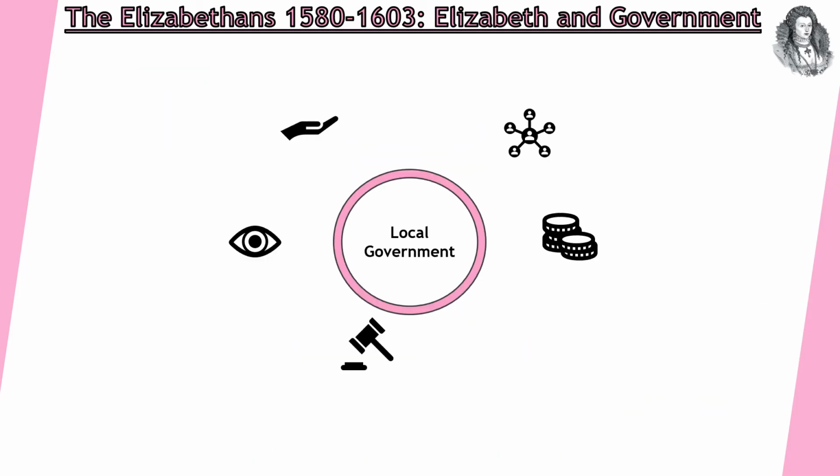So she's the Queen at the top. She needs more people to help her control all over the country. So she's very reliant on her local government. Now, lots of what we're going to talk about are going to be familiar from the Crime and Punishment module, and we do study the early modern period, so that knowledge can be used here as well.